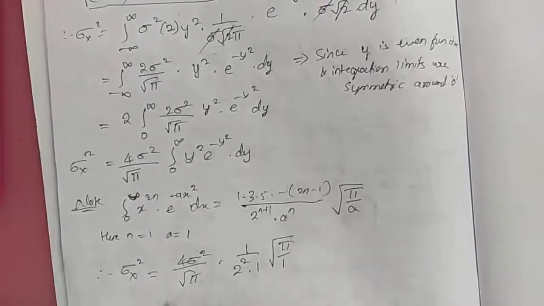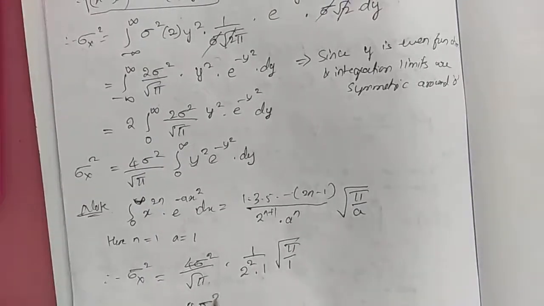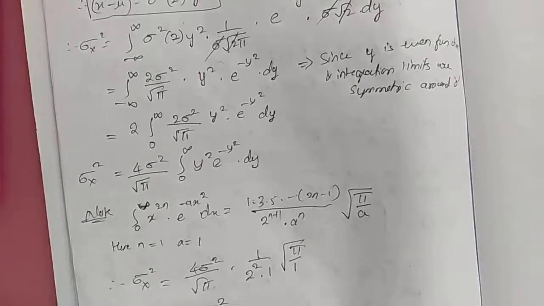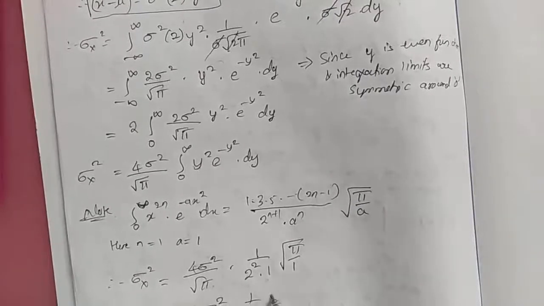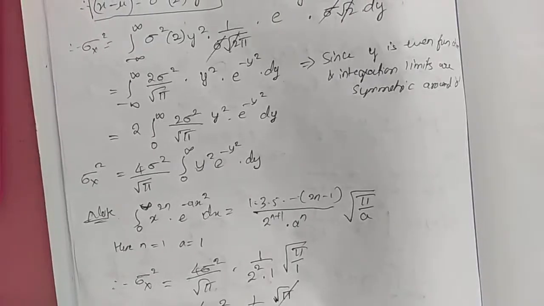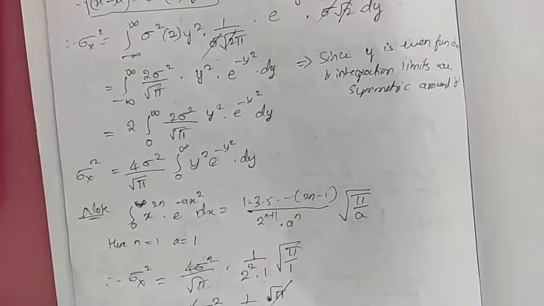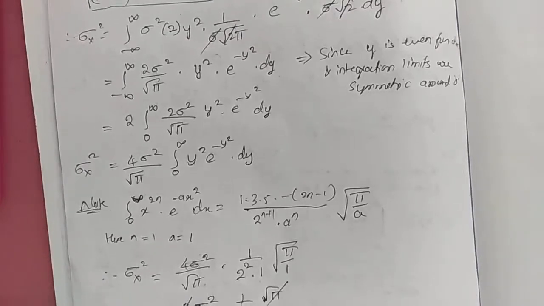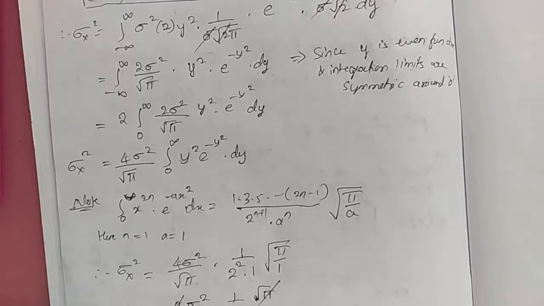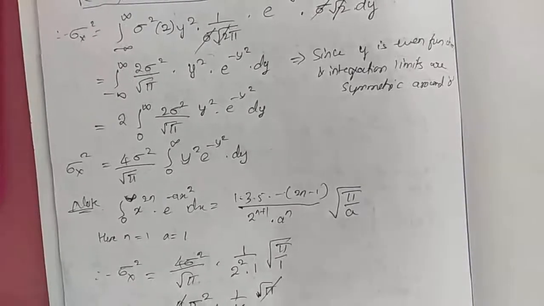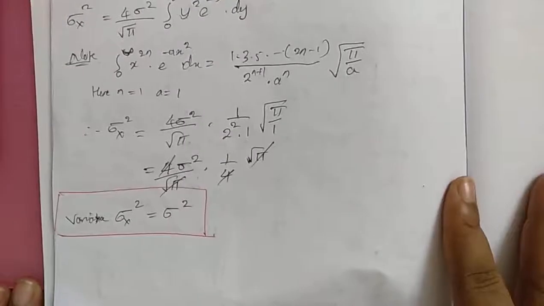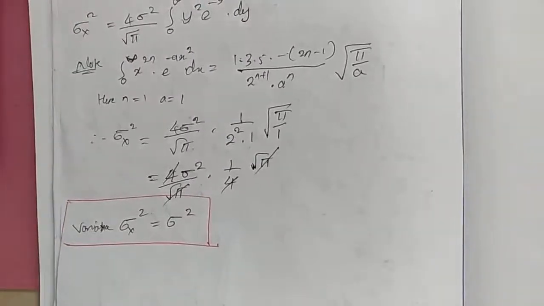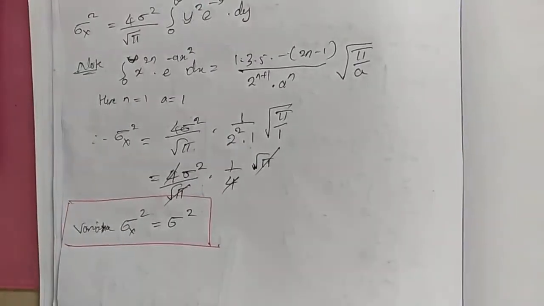A is 1, so your answer will be 4 sigma square by root pi into 1 by 4 into root pi. So root pi and root pi will get cancelled, 4 and 4 will get cancelled, and you will get sigma square. The variance of the normal distribution is sigma square. Thank you. Here we complete the session.